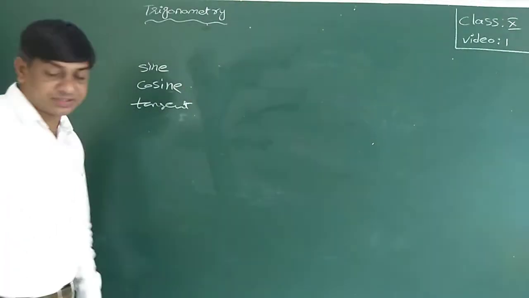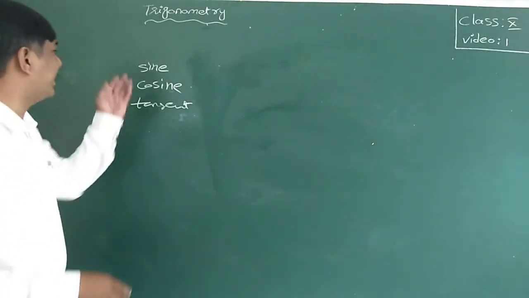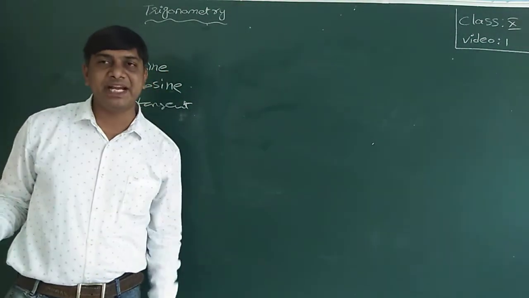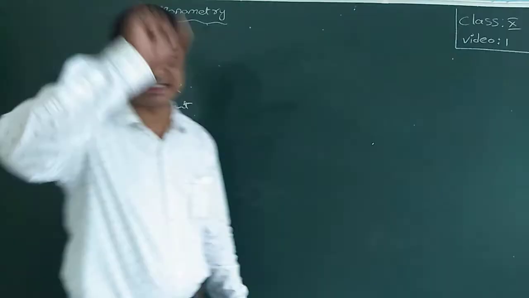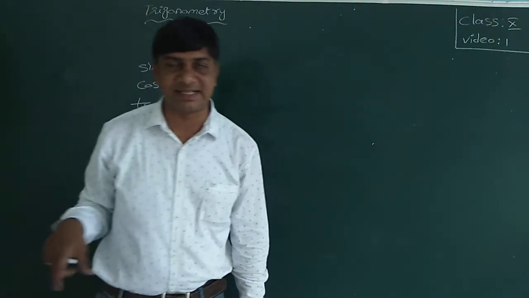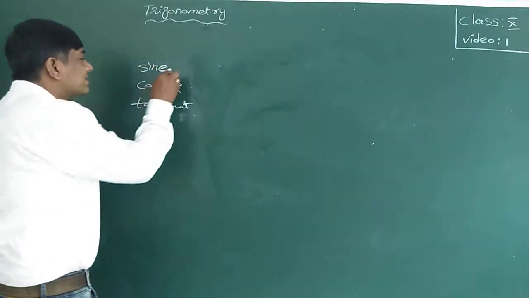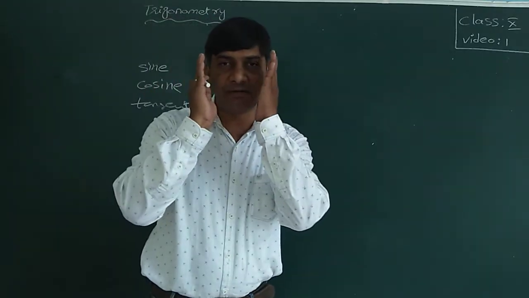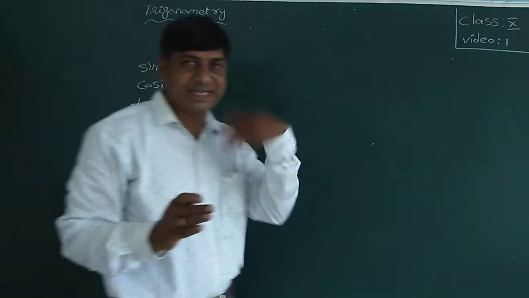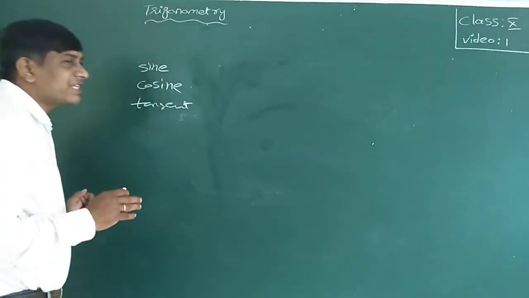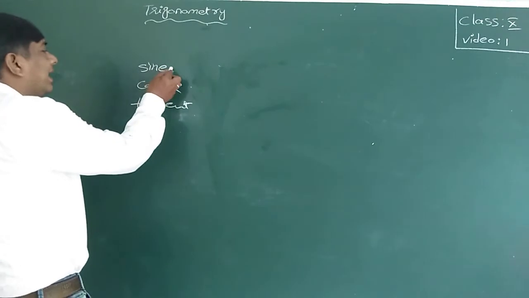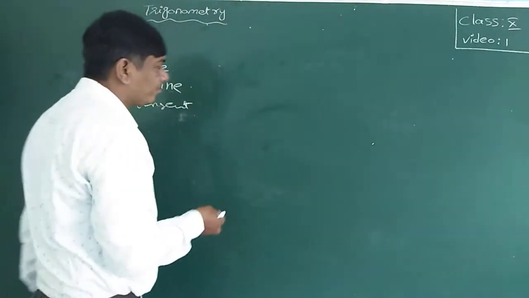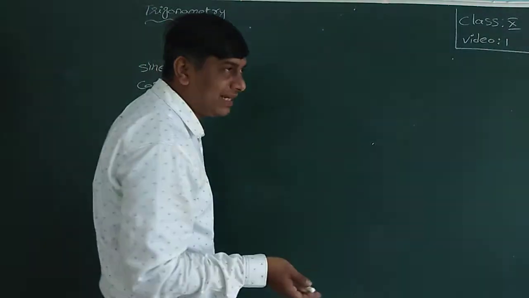Now sine, cosine. The trigonometric function sine was derived, was obtained from sinus. In olden days, the word sinus was there. Sine, cosine, tangent are only words. Just now I said function. This becomes a function when you combine these words with an angle.